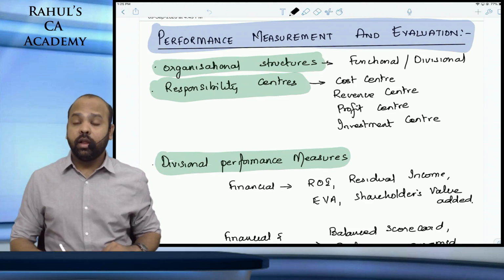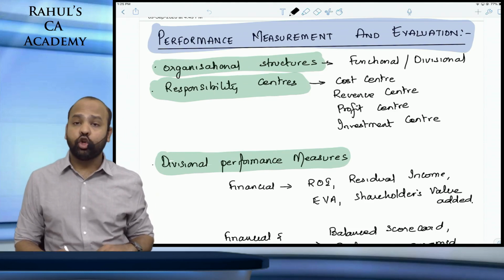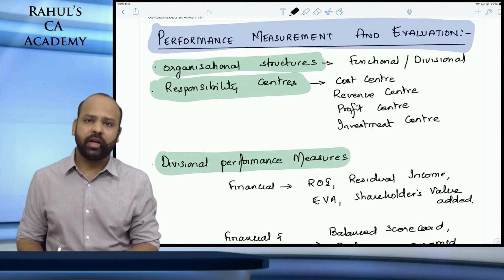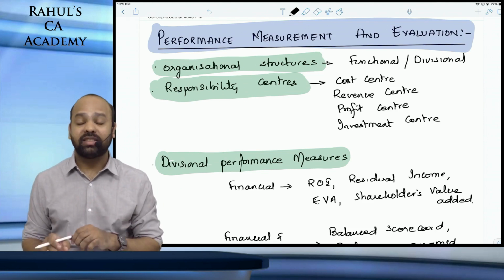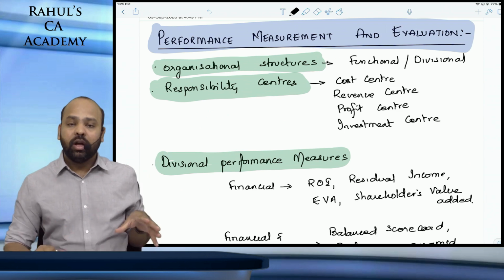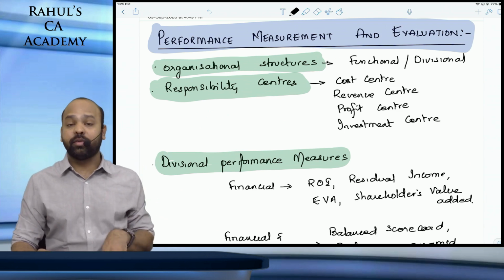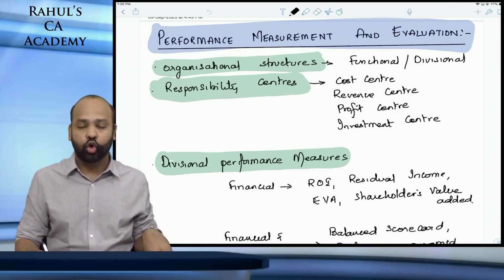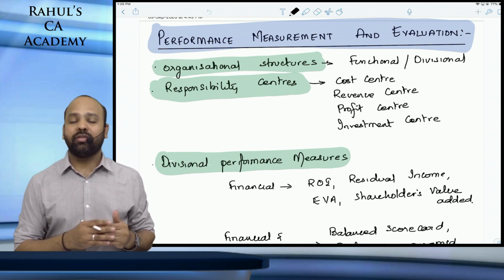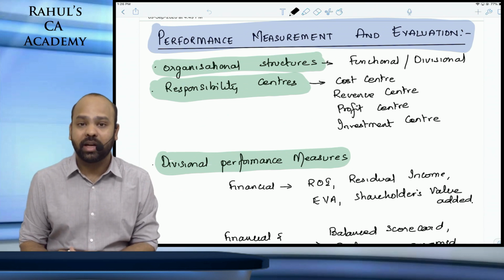Hi guys, in this video I will be covering revision of chapter 8, performance measurement and evaluation. As you're aware, your entire syllabus is divided into two modules. We have strategic cost management and decision making as one module, and the other one is performance evaluation and managerial control. Under performance evaluation, the very first topic is performance measurement and evaluation.